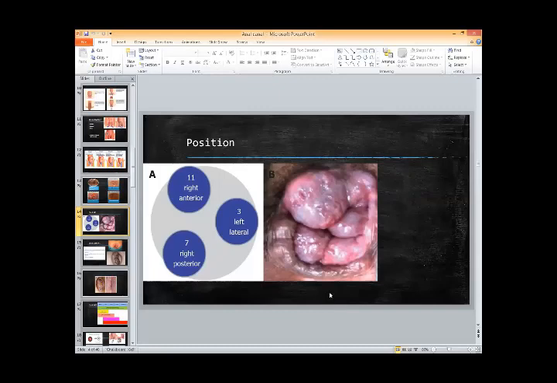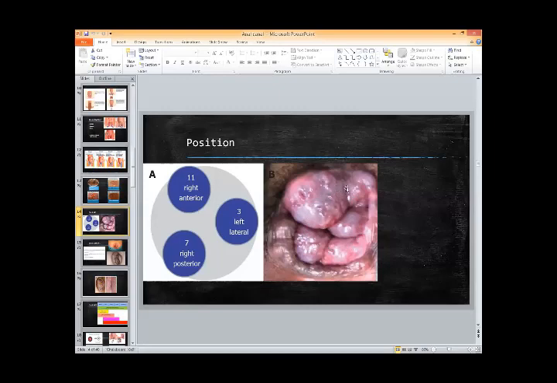There are three classical positions of the hemorrhoids. If you see in this picture, the 3 o'clock, the 7 o'clock, and the 11 o'clock position. 3 o'clock, 7 o'clock, 11 o'clock. If you see it here, there are actually more than 3. How many are there? There are actually 1, 2, 3, 4, and 5. There are 5 hemorrhoids in this patient.